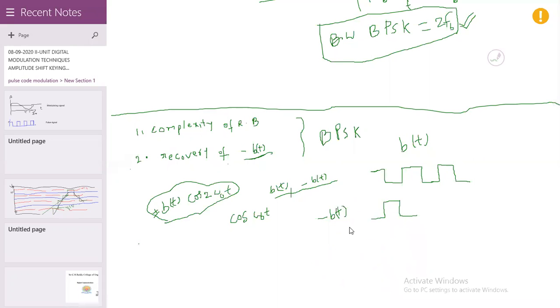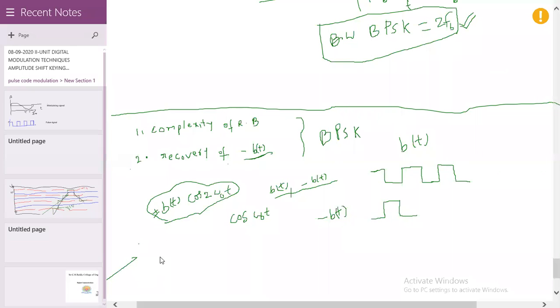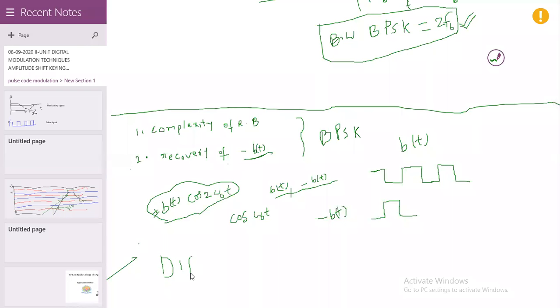Please note down: DPSK, differential phase shift keying.